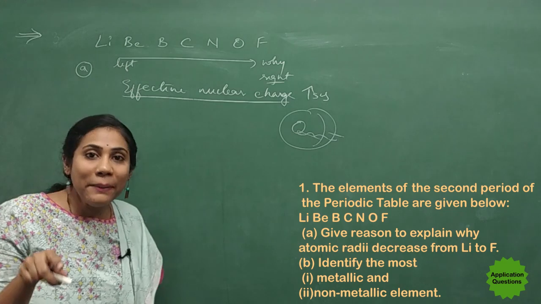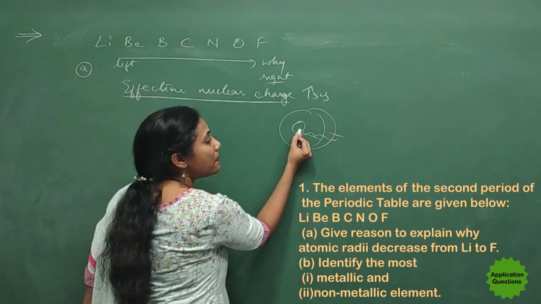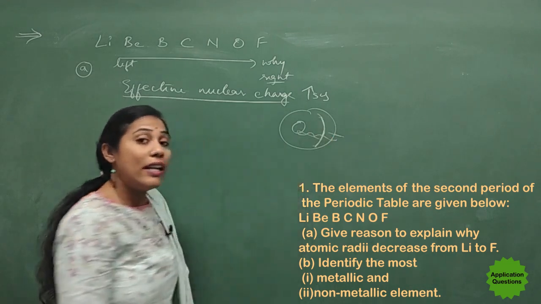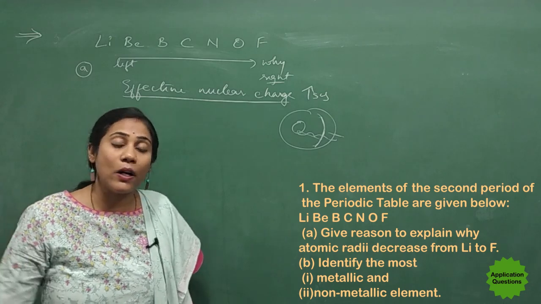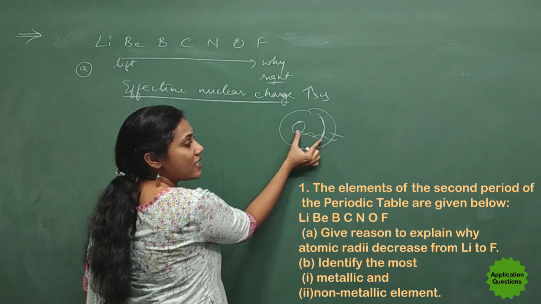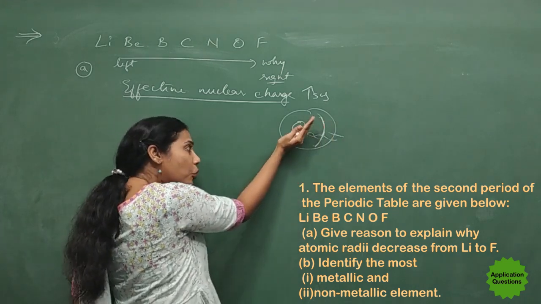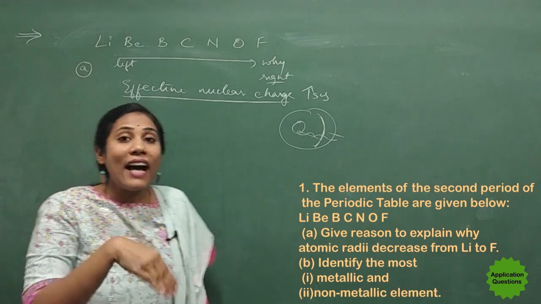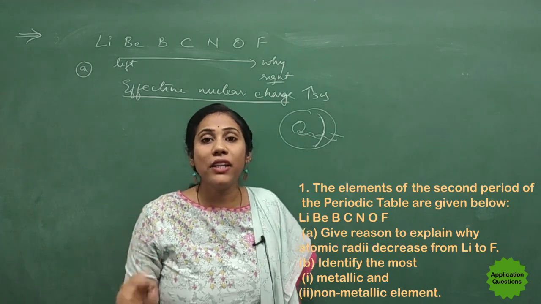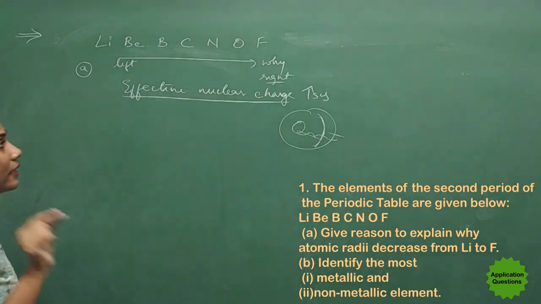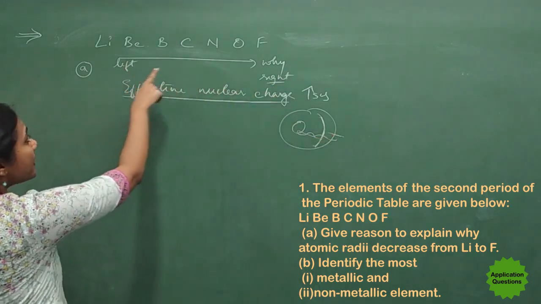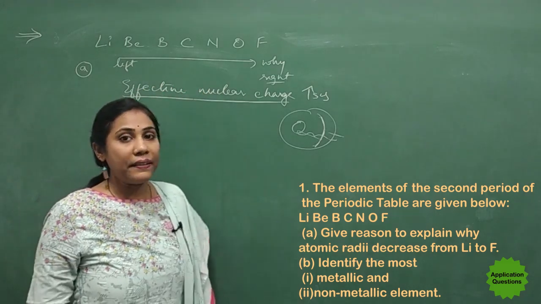So after all, what do you mean by atomic size? It is the distance between the nucleus and the last shell, the valence shell, which is called atomic radii or atomic size. So as the attraction increases between the nucleus and the last shell, the shell would move nearer to the nucleus, and that leads to the decrease of atomic size. So this is the actual answer. You can write it in a single sentence, that is, effective nuclear charge increases, so atomic size decreases from left to right. Clear?